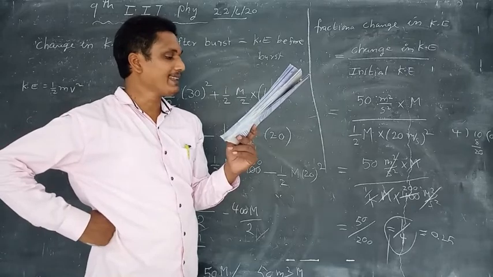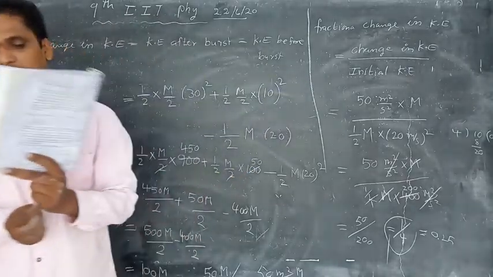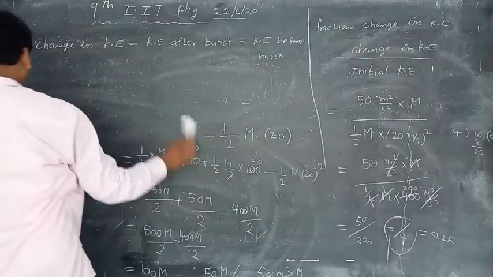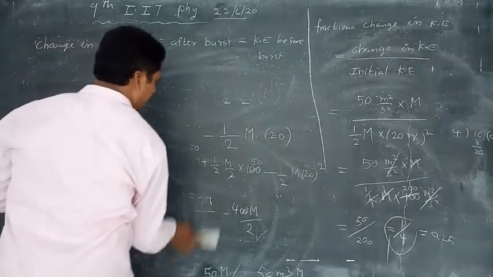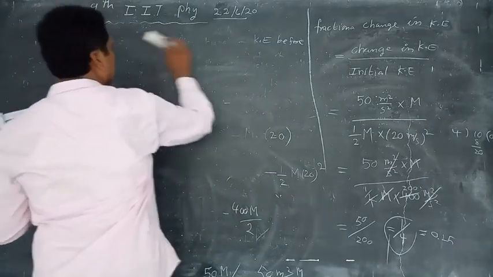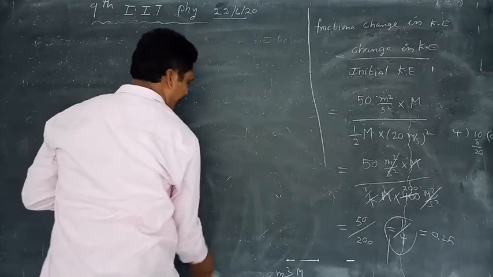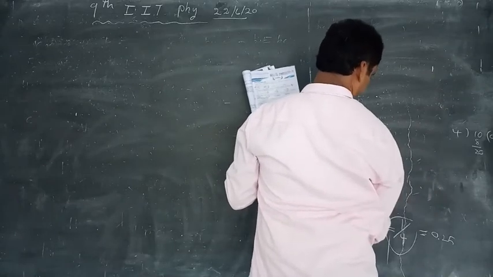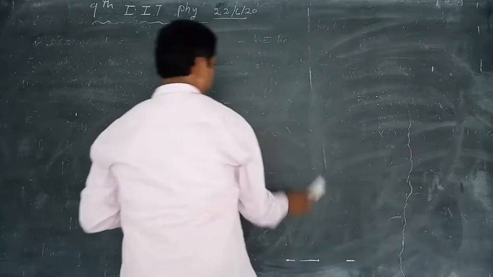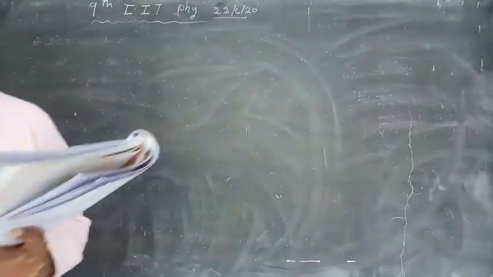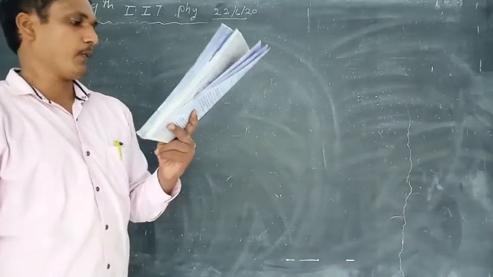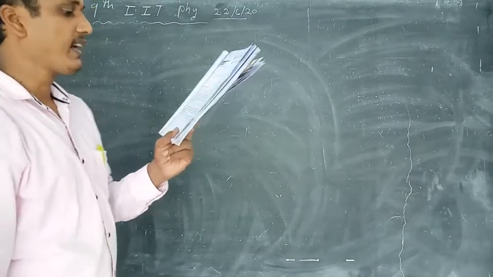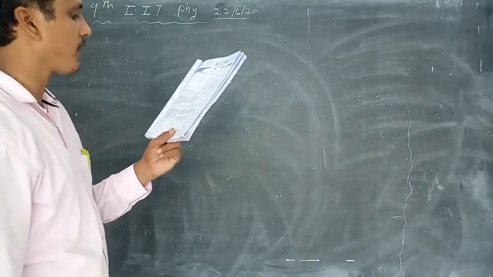What is the magnitude of the change in momentum of the body when it returns? Bit number 6, page number 19.